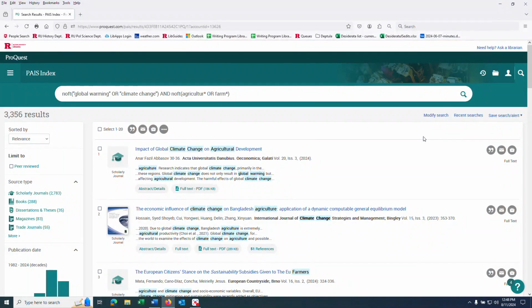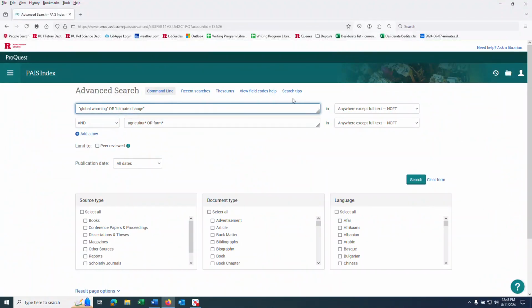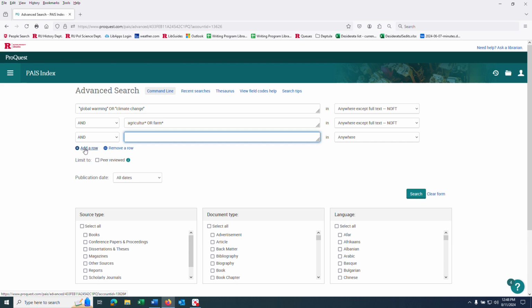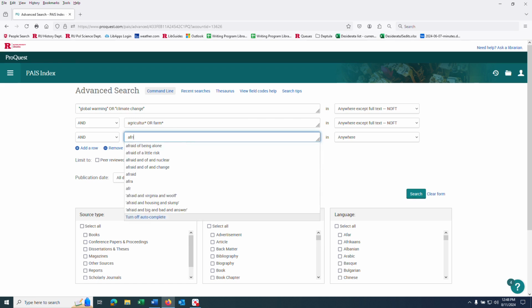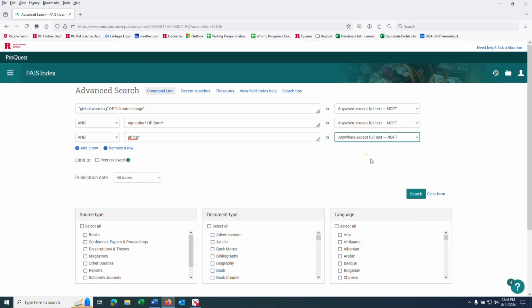Here we have a number of articles about Africa. So a possible research question might be, how is climate change impacting agriculture in Africa? Okay, so we're going to use the wildcard, look for forms of the word Africa, and search just in the record, anywhere except full text.